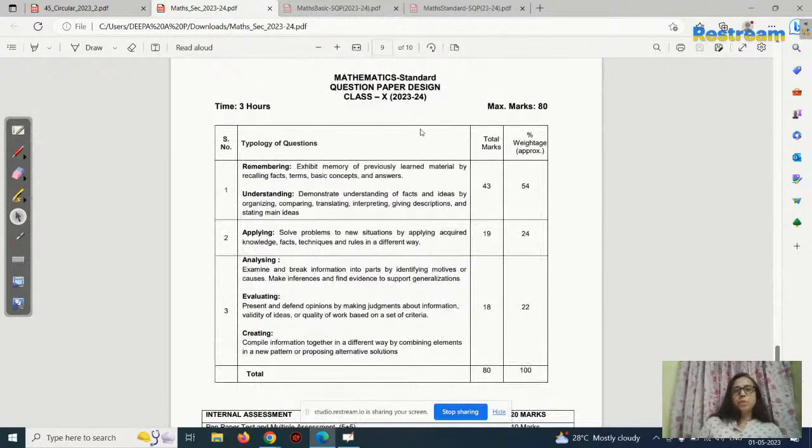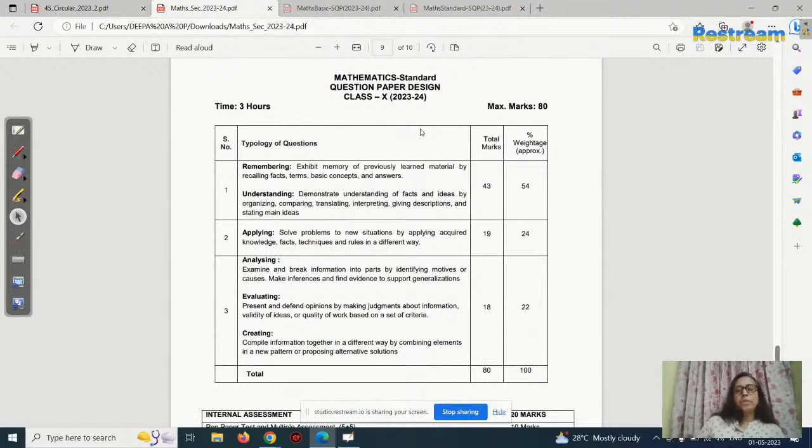Those children who are very poor, who cannot do maths very well, can select this basic. Children, last year the basic question paper was actually very easy. But the case based questions were a little bit tough. You know that CBSE will not give full marks for everything, so there will be a little bit of struggle.